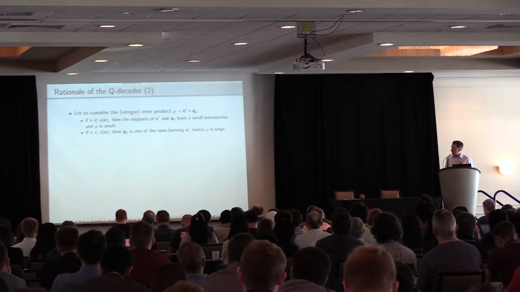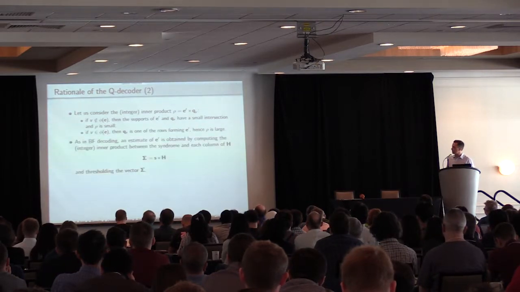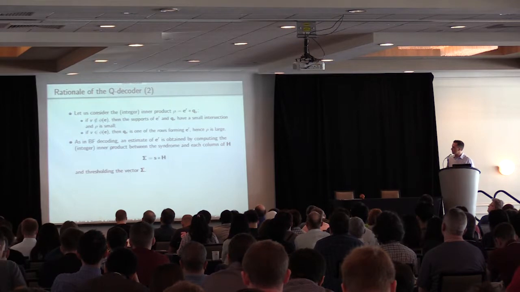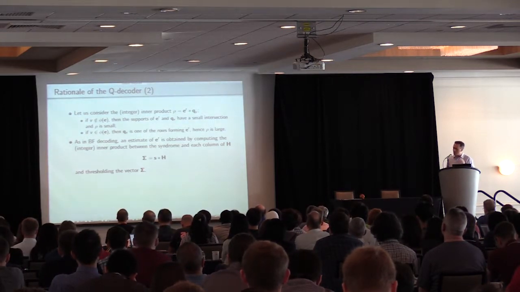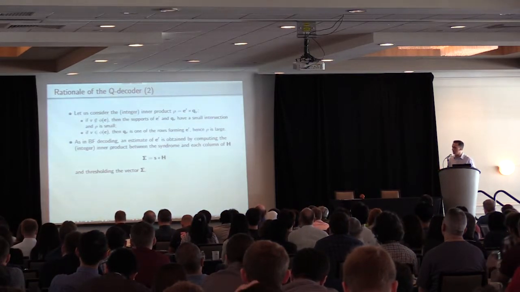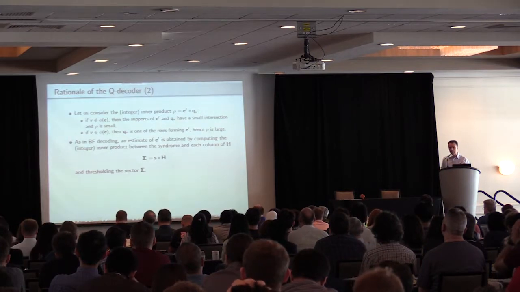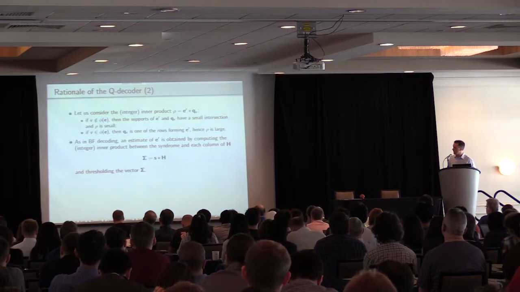And apart from this, like in a classical BF decoding, we can estimate E prime by computing the integer inner product between the syndrome and each column of H. That is, S multiplied by H, resulting in a vector sigma. And then by thresholding sigma, we can estimate E prime.